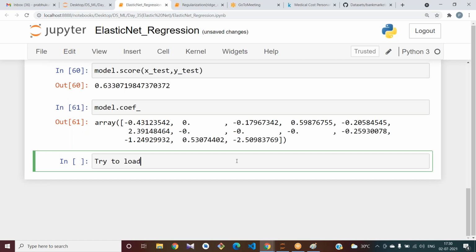Try to load the insurance dataset and predict using regression algorithms.